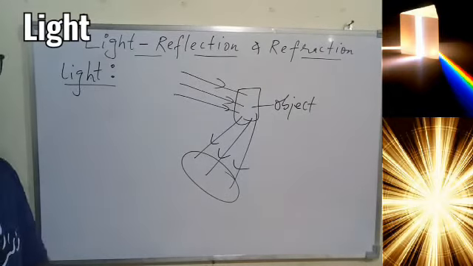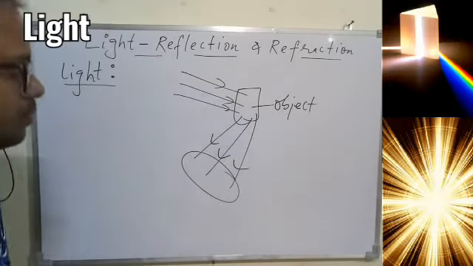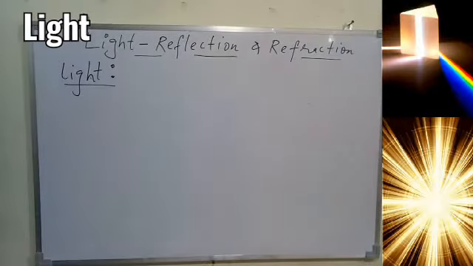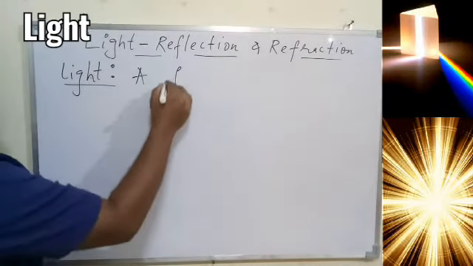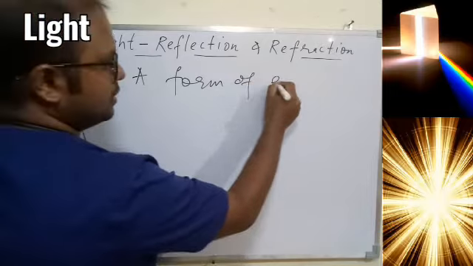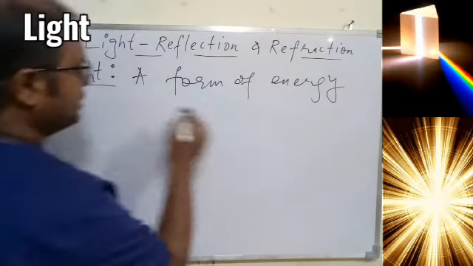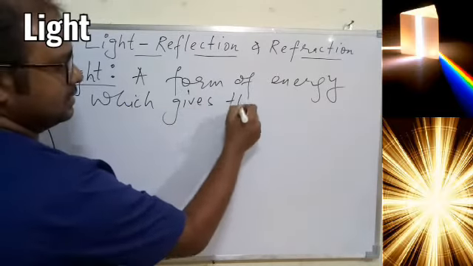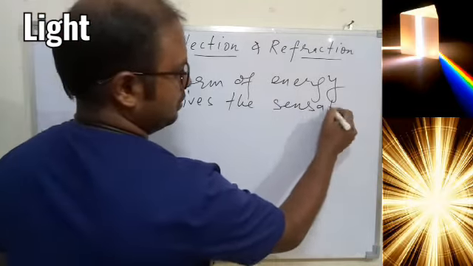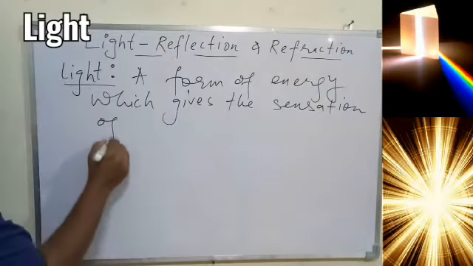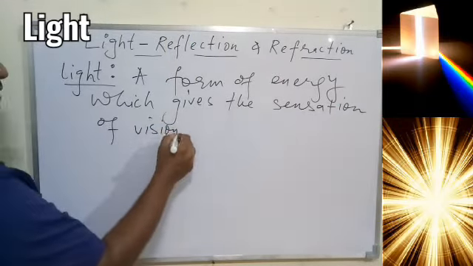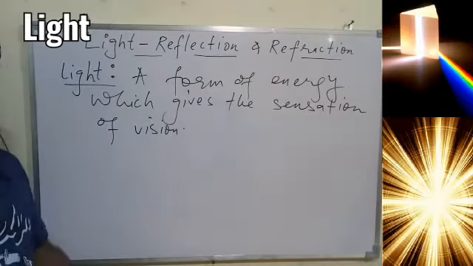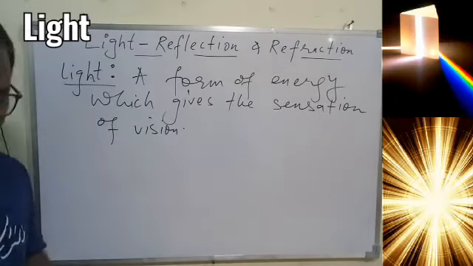Based on these two concepts we have the definition of light: it helps to see, but it's a form of energy. So we can say it is a form of energy which gives the sensation of vision. Different senses we have, and we are able to see anything with the help of light energy. Okay, that is how we define it.